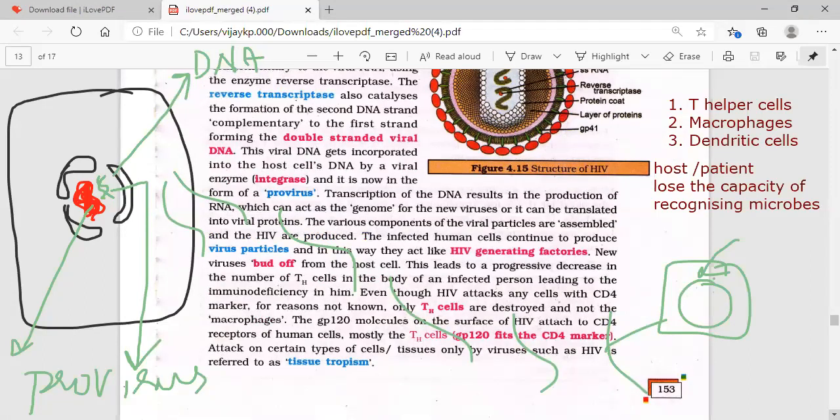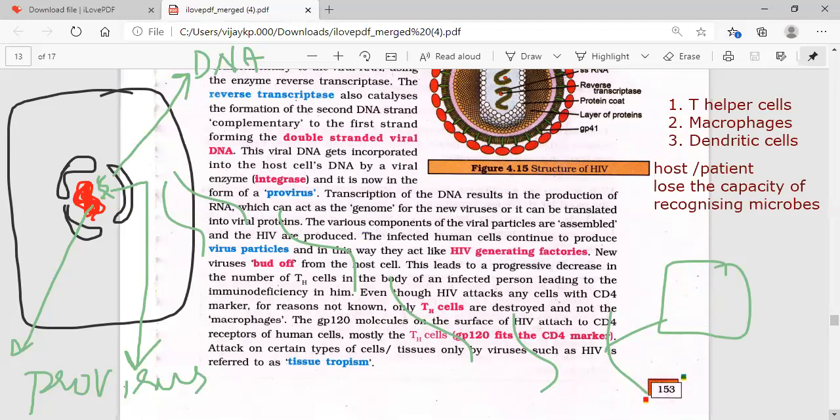That brings various effects here. First of all, let me see how they travel, and then afterwards we'll see what it affects and how it affects. New viruses bud off from the host cell. This leads to a progressive decrease in the number of T helper cells in the body of an infected person, leading to immunodeficiency in him.